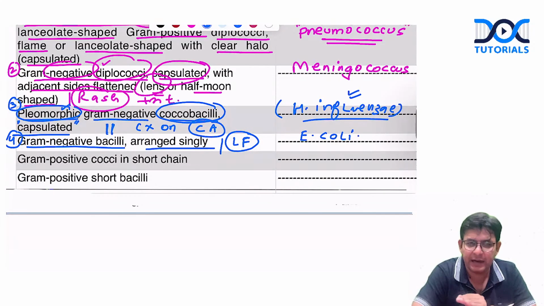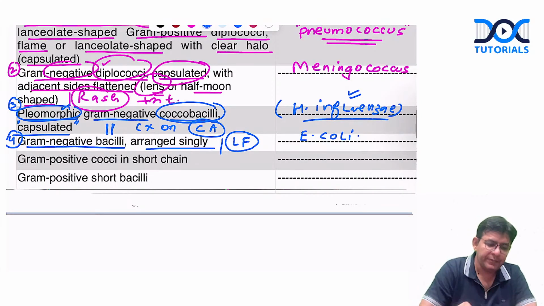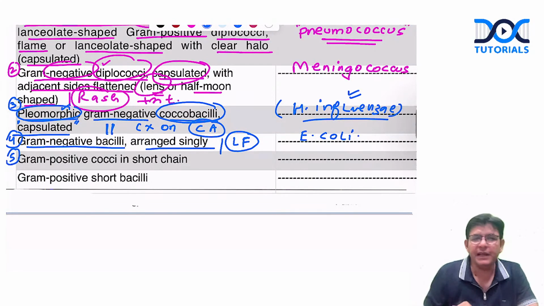Escherichia coli is a gram-negative bacilli arranged singly and is a lactose fermenter. And lactose fermentation, this property is seen on which media, guys? MacConkey agar.